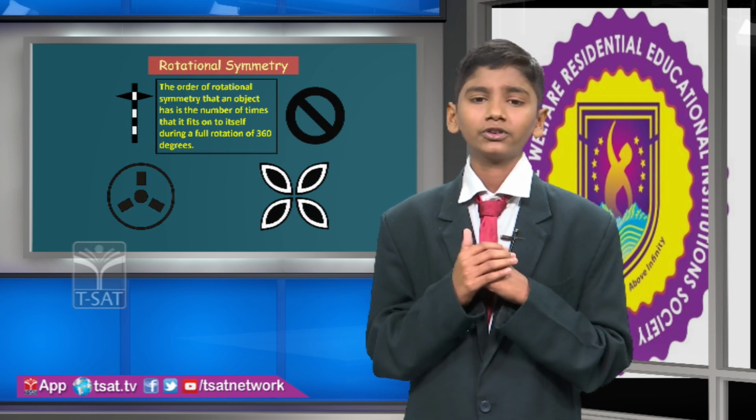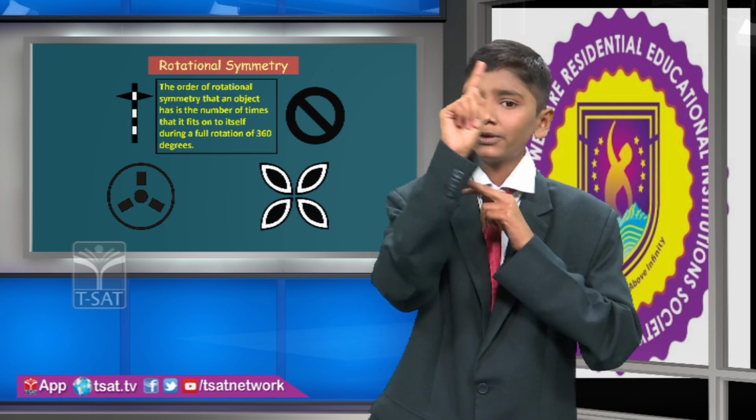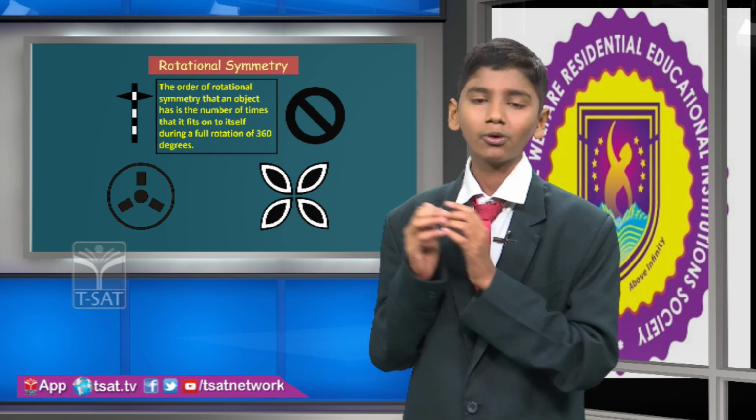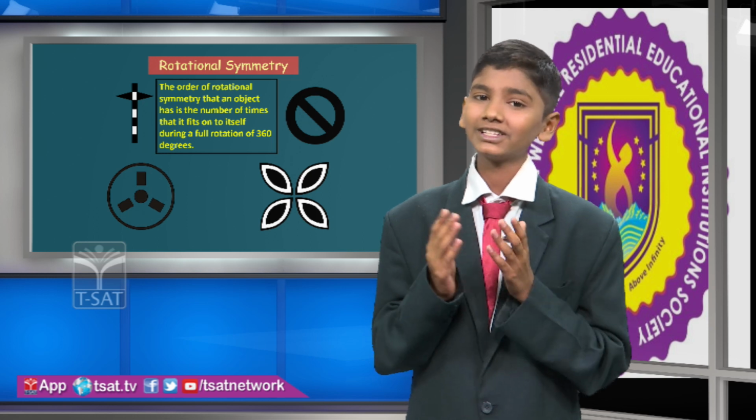What is meant by order of rotational symmetry? In one complete rotation, the number of times the figure looks exactly the same as before is called the order of rotational symmetry.